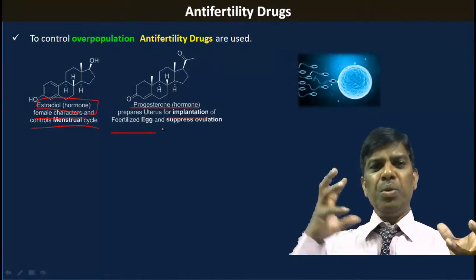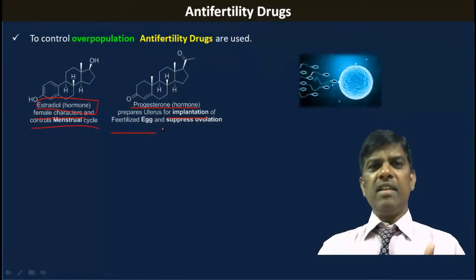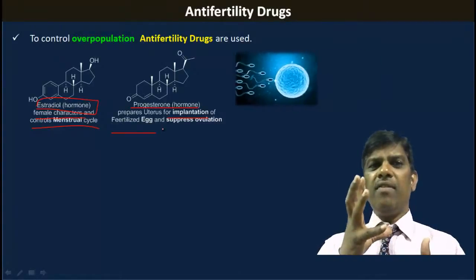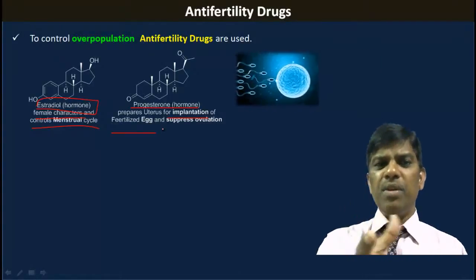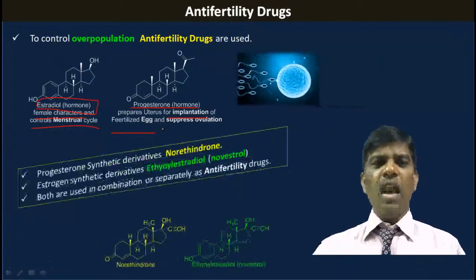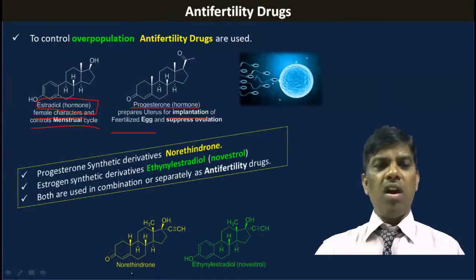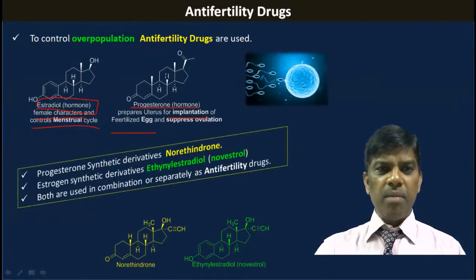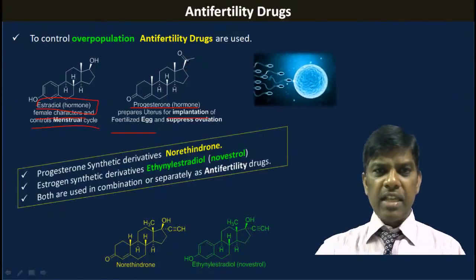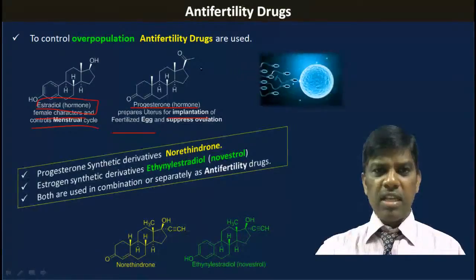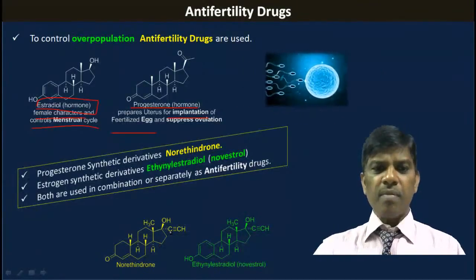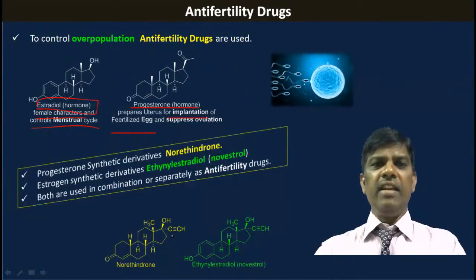So to stop these functions, we require a medicine which is similar to these compounds and should act against these actions. For example, norethindrone. Norethindrone is very similar. See, progesterone, all this is very similar, but here it is an acyl group, COCH3, but here instead of COCH3, it is having hydroxy and acetylene.